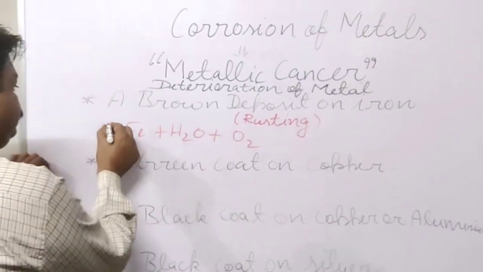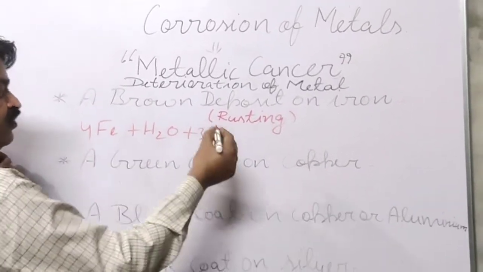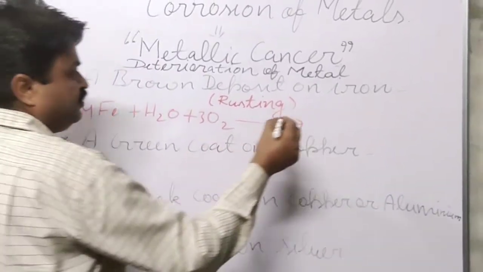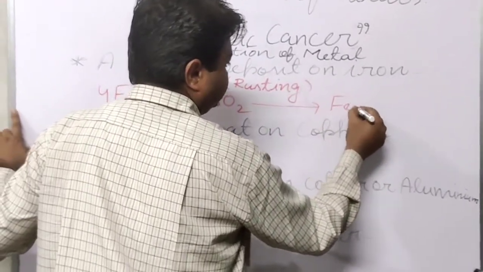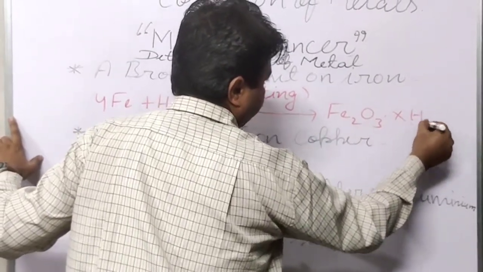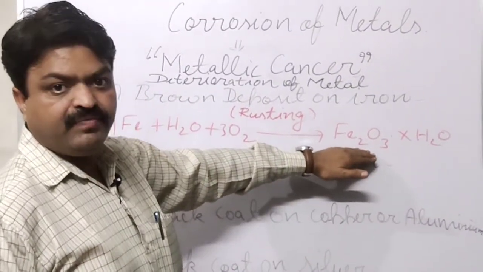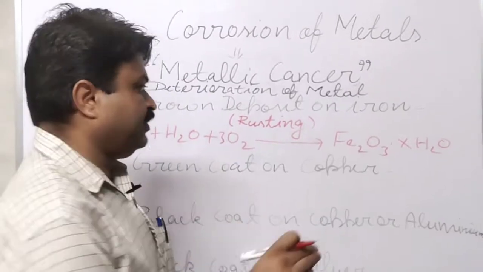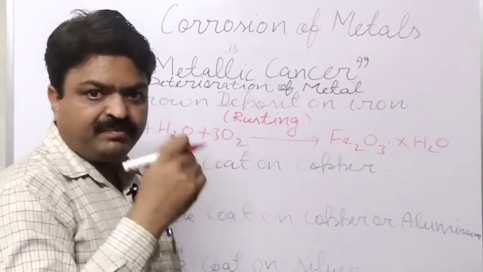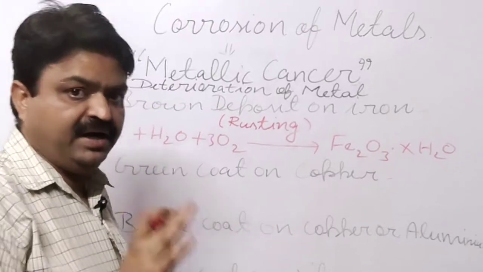Then due to the exposure in the air, it forms rust, and the rust formula is Fe2O3.xH2O. It is the formula of rust, and in this the water may be 1, 2, 3, 4, or half.